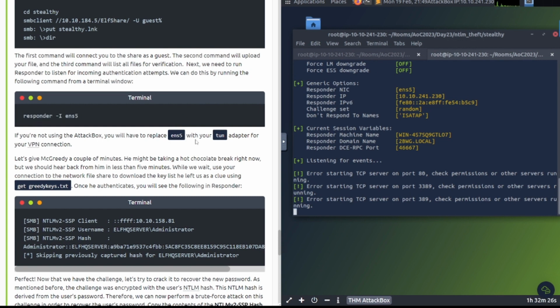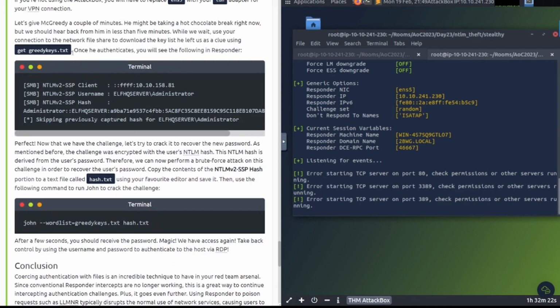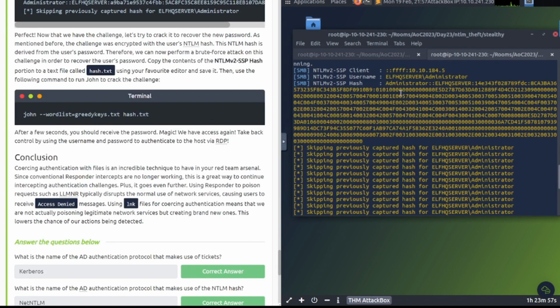I'm using the attack box, so I'm going to use ens5. All right, here we go. You already grabbed that. So we're waiting for this information to show up over here. I'm going to pause the video to save on time and then come back whenever this is complete. As you can see there, the hash is now captured for the administrator account, so we're all good to go.